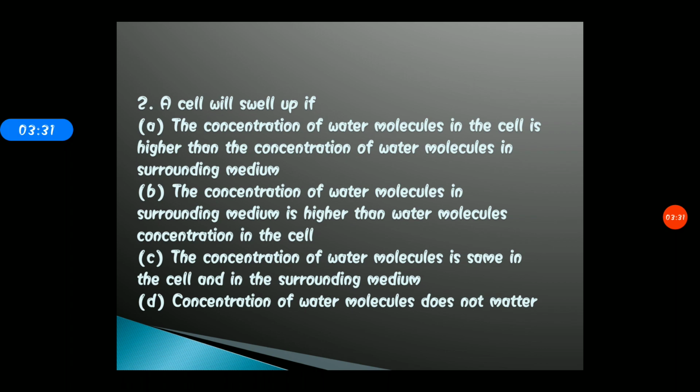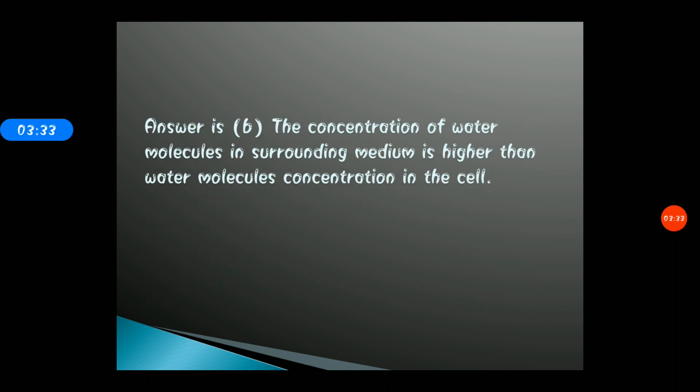So the correct answer for question 2 is option B, that is the concentration of water molecules in the surrounding medium is higher than the water molecule concentration in the cell.